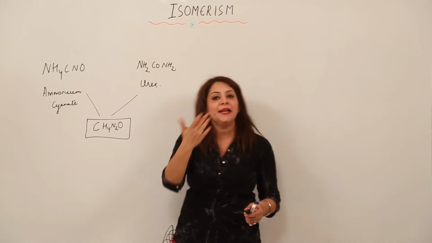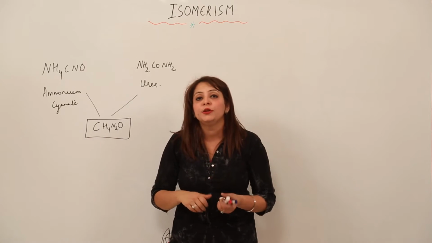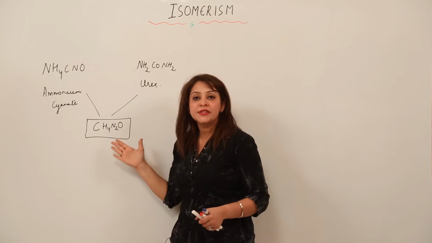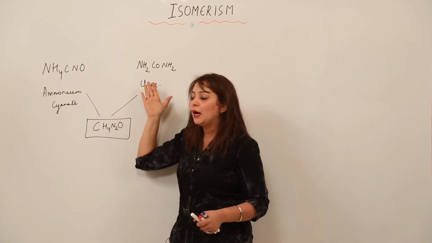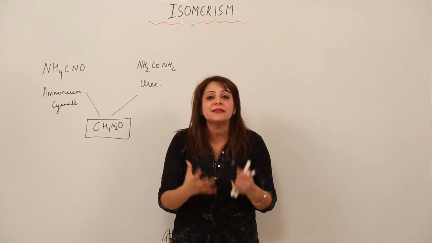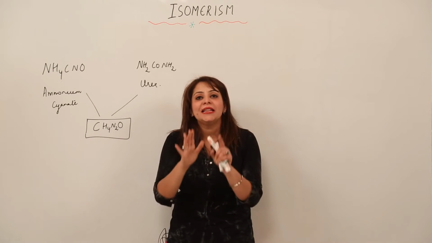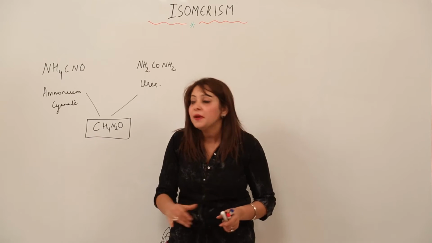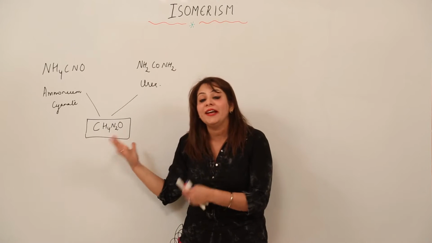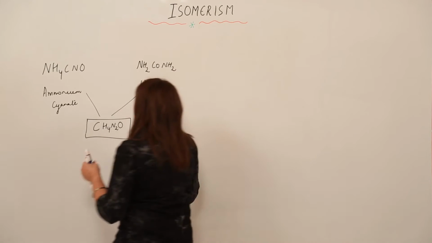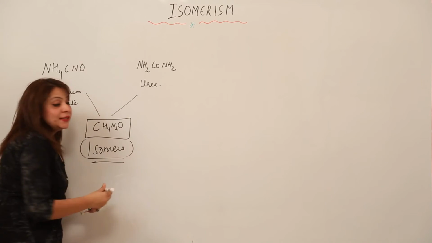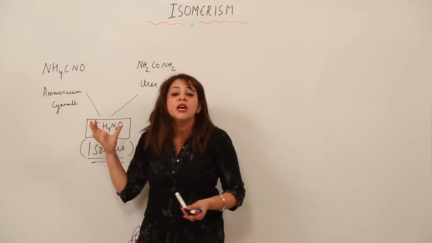If somebody asks you about isomerism, how are you going to state it? You will say that isomerism is a phenomenon in which two or more compounds have the same molecular formula, but they possess different physical and chemical properties. And what is the relation between them? Like we are cousins, brothers, sisters, what relation do they share? They are actually isomers.